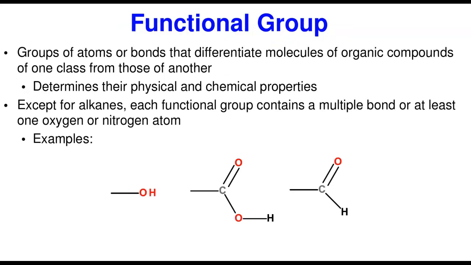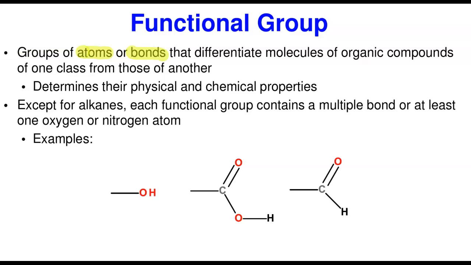Now, functional groups are groups of atoms or bonds. It could be an atom, it could be a bond. They are groups of atoms or bonds that differentiate molecules of organic compounds from one class to the other. They are the true identities of this class of compound. So if we see an alcohol, we know it has an OH as its functional group.